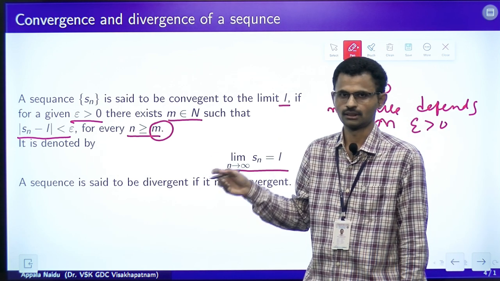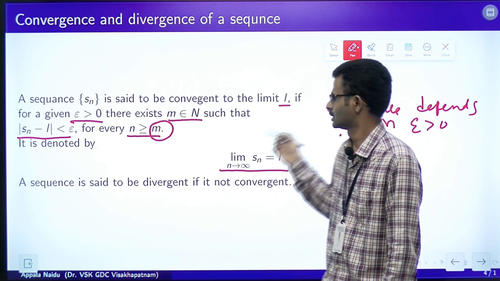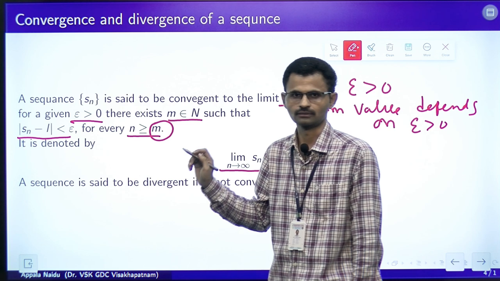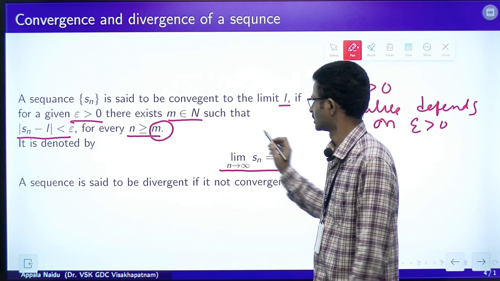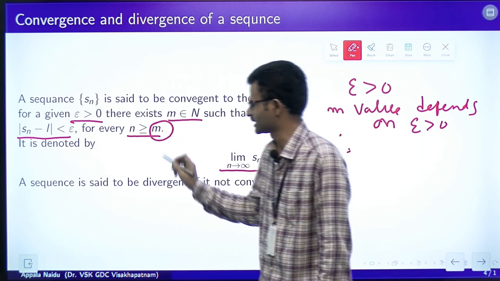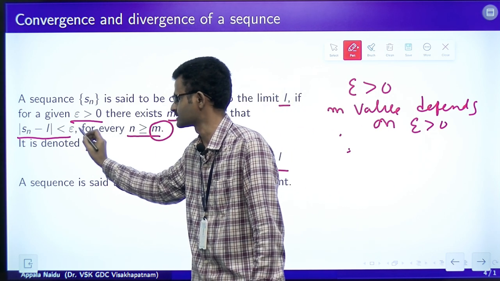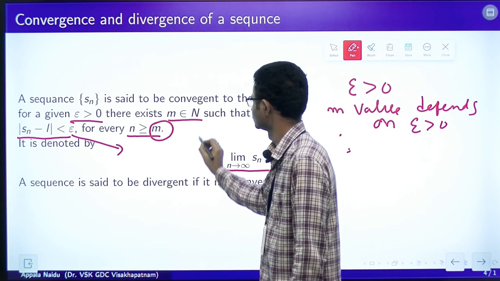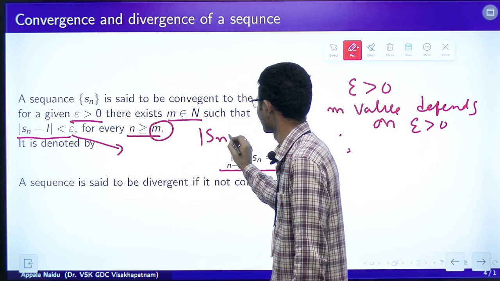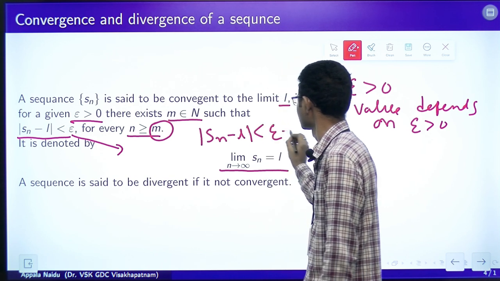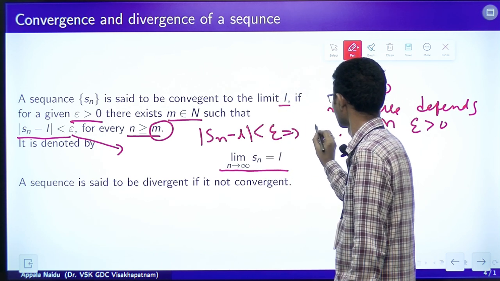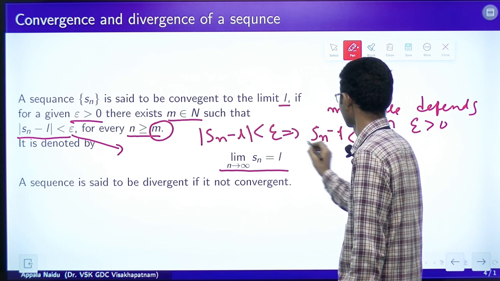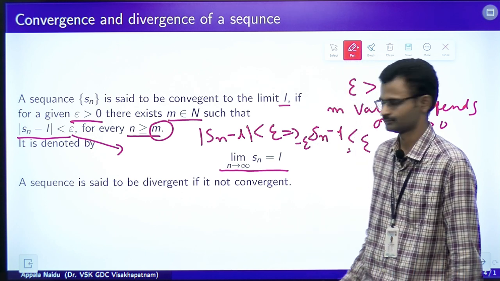Whenever we choose epsilon, the m value has to be corresponding to that epsilon. So, that m value should be such that mod Sn minus L less than epsilon. The meaning of this is, mod Sn minus L less than epsilon means Sn minus L should lie between minus epsilon and epsilon.